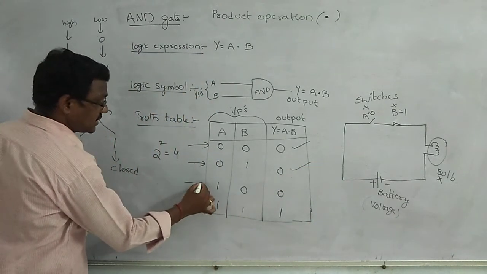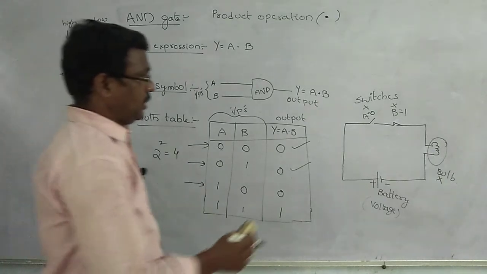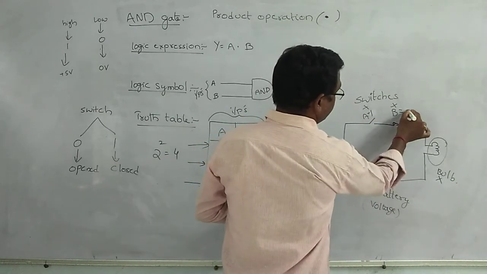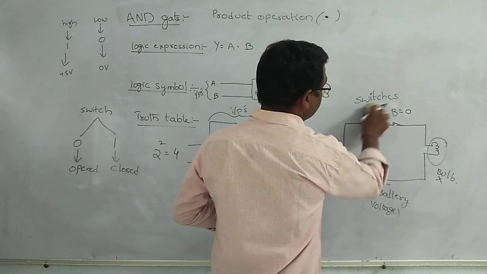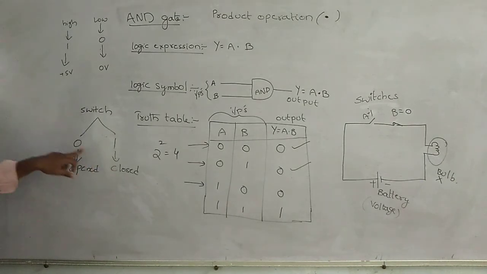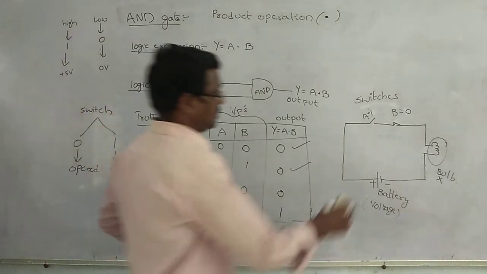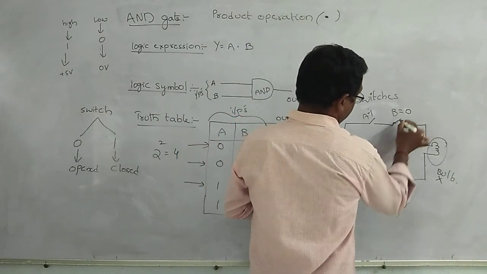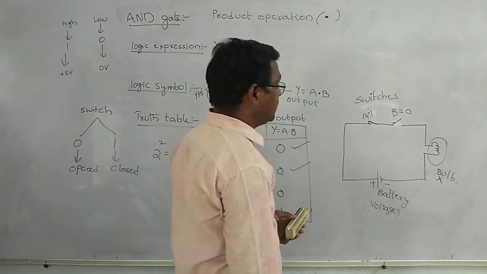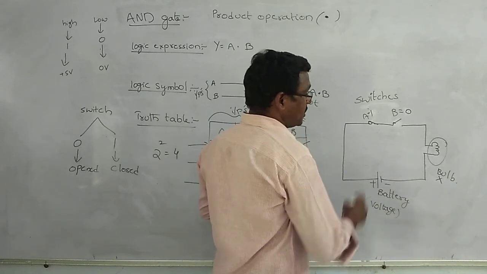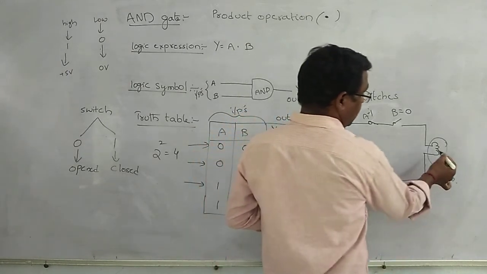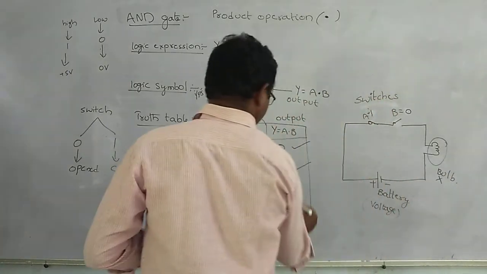And third case, A is equal to 1 and B is equal to 0. At this condition, switch A acts as a closed switch, switch B acts as an open switch. At this condition also, the current does not flow through the circuit, and no current reaches the bulb. The bulb does not glow. It can be represented by 0.